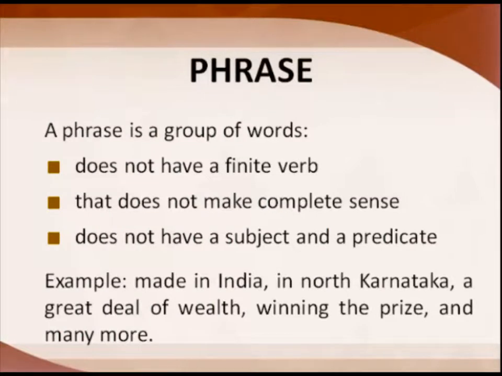Now we'll see what is a phrase. Now we have learned what is a finite verb, what is a subject, what is a predicate, what is a verb. This all we know. Now a phrase is a group of words that does not have a finite verb, does not make complete sense and does not have a subject and a predicate. Now we know how to go about finding a verb and finding if it is a finite or a non-finite verb. The phrase will not have a finite verb. It will not make complete sense and it will not have a subject and a predicate.